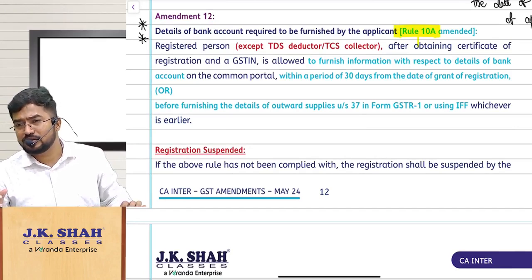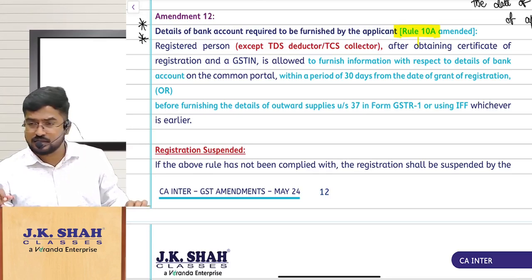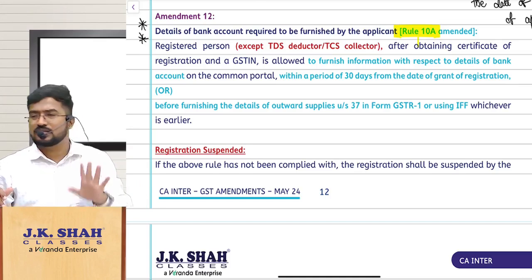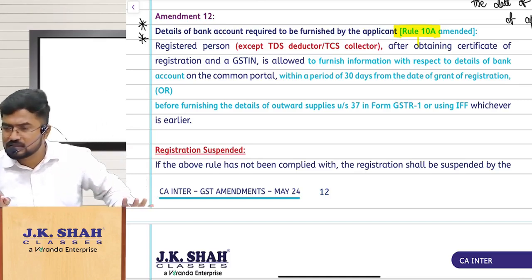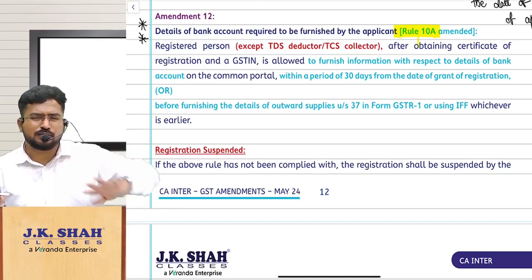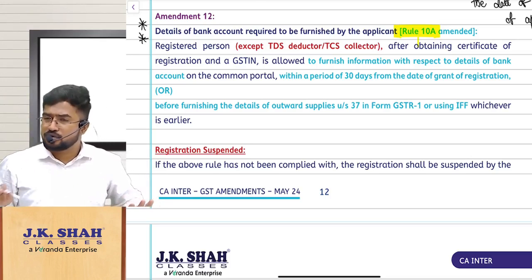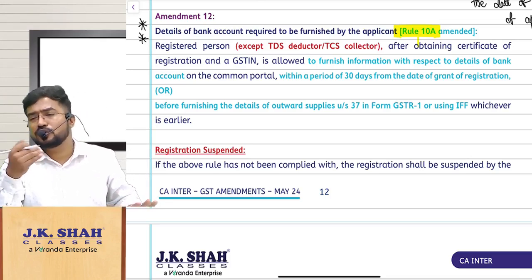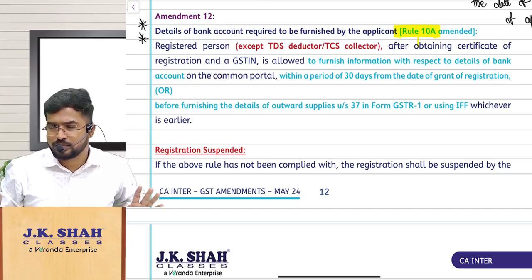Once you get registered, you remember within 45 days you have to give your bank account details or the date of filing the return under section 37, like that there was one provision. Now they have changed the time limits here. When you get registration, you will get your login ID and password in the GST portal. You create your account, and next you should update your bank details in your portal online.